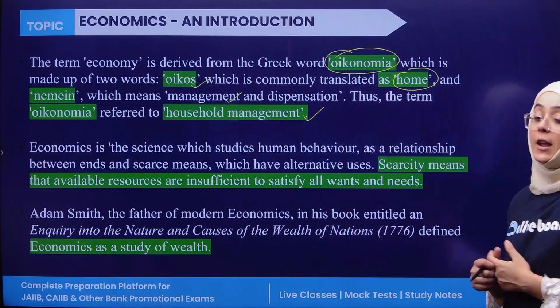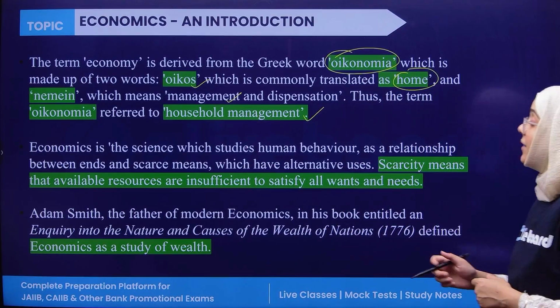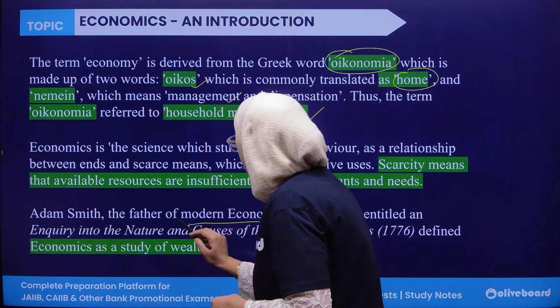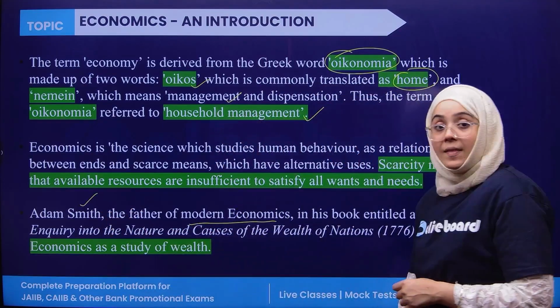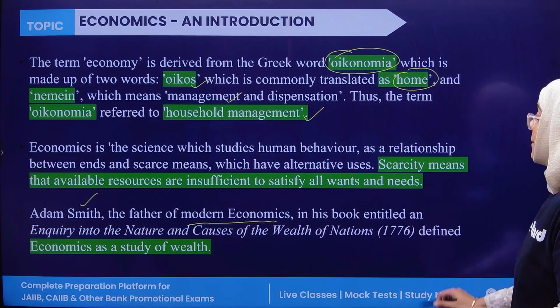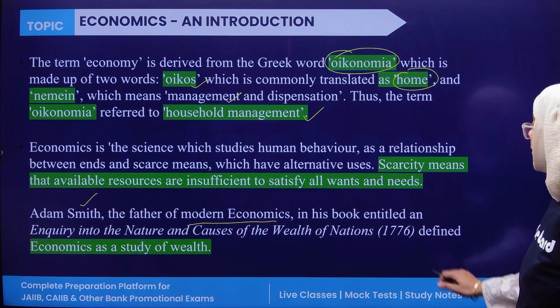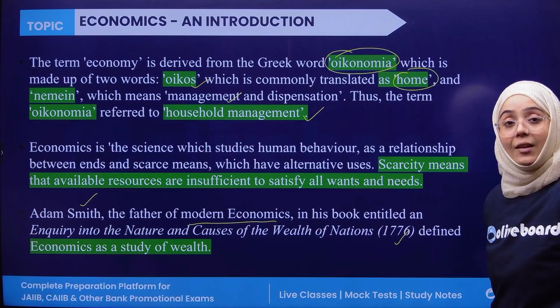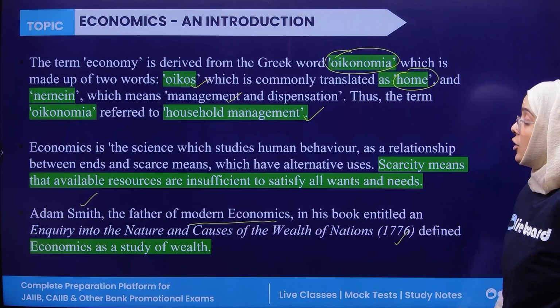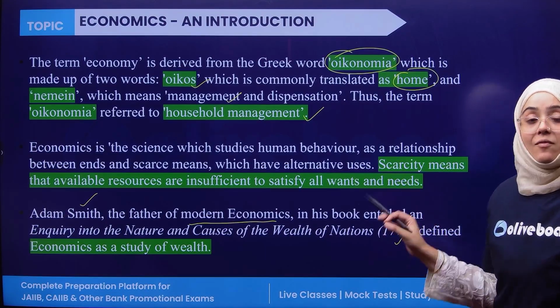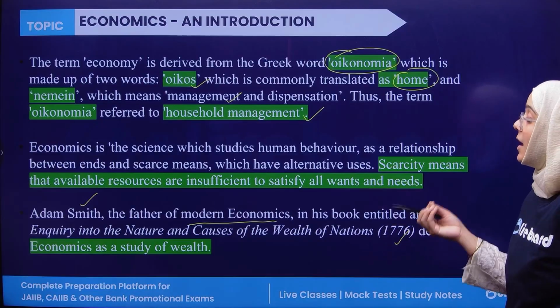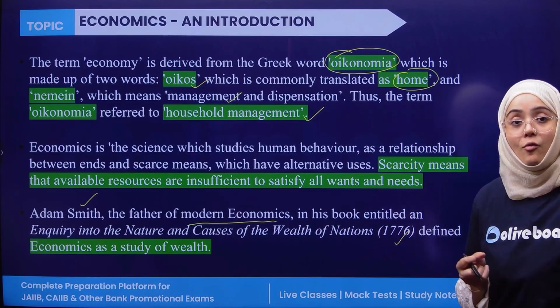Now, when we are talking about economics, the father of modern economics is Adam Smith. Adam Smith wrote a very famous book. The title of the book was An Inquiry into the Nature and Causes of the Wealth of Nations, in 1776. Right? So Adam Smith defined economics as the study of wealth.